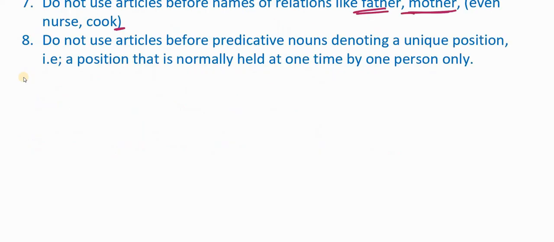Pay attention to the eighth area which requires no article. Do not use articles before predicative nouns denoting a unique position. That is, a position that is normally held at one time by one person only. Predicative means part of the predicate. When I write a sentence, there are two parts to a sentence.